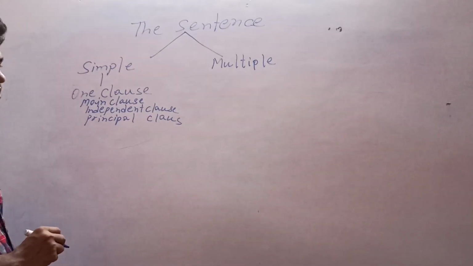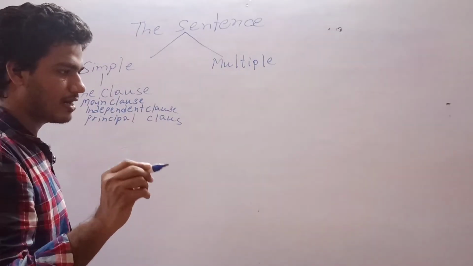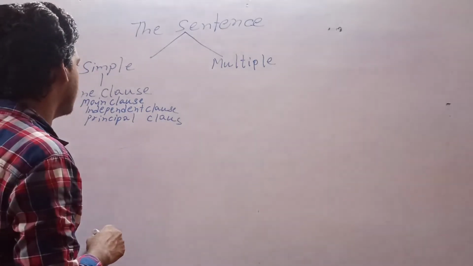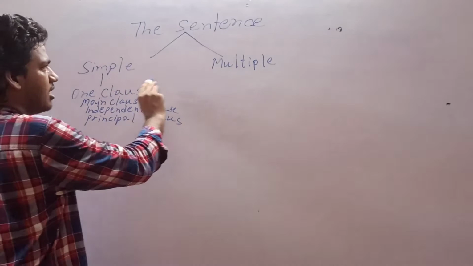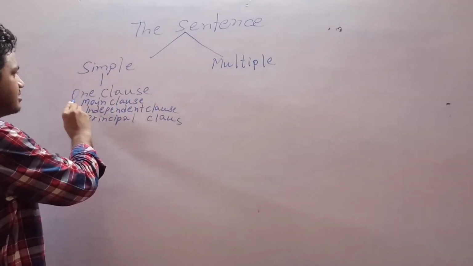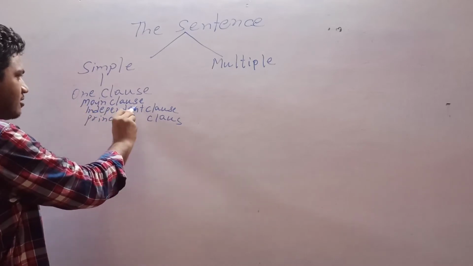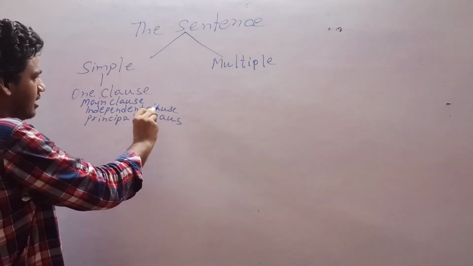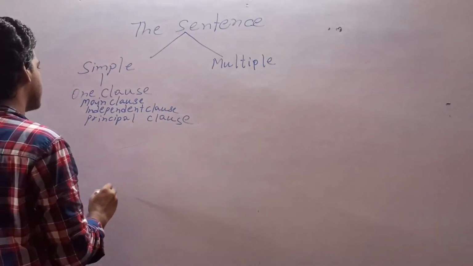The concept of sentence, if we put the entire concept into one diagram, it will be easier for you to understand. Simple sentence has one clause, or we can say it is the main clause, or the independent clause, or the principal clause.